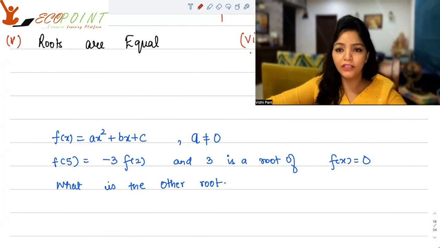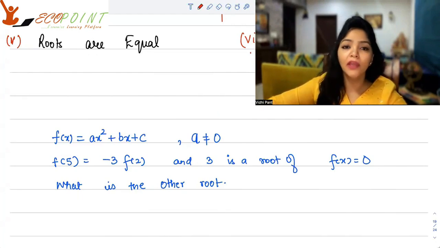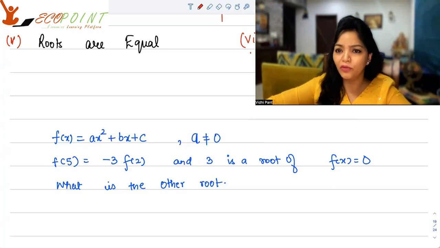I hope with this knowledge now, you will be able to solve any quadratic question given to you. And these are the kind of questions you do get in your exam. What I would like you to do, whatever I've taught you yesterday, today, whatever I'm discussing, your task is to at least before the exam, do 2-3 questions of each of these topics. I think you can do that much for yourself and help yourself to be more prepared for these entrances, for any entrance actually which would ask you basic mathematics.